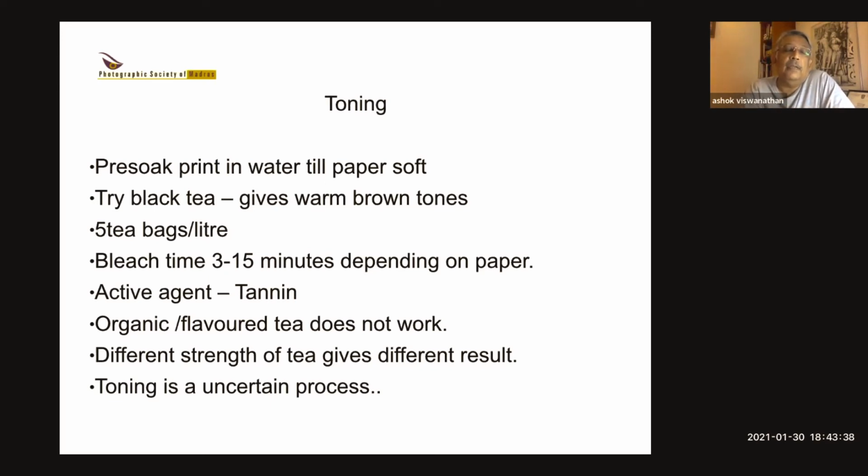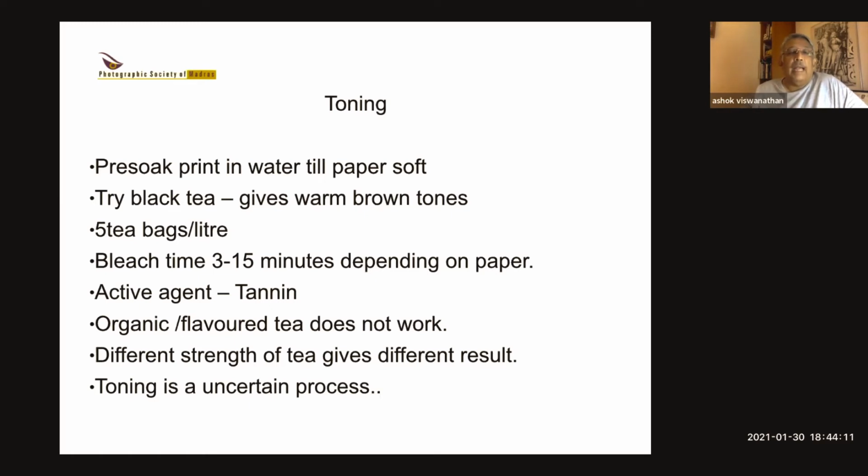The bleach that you can use is what you have in your house, what you put in your washing machine for clothes. Just a teaspoon of that in a tray of water. But it acts very fast, so you can't leave your print in there for too long. It will bleach completely. So just 1 or 2 or 3 minutes. What you need for toning is an active agent called tannin. Tannin is something you'll find in wine or in tea. It's a chemical that helps to break down the cyanotype chemicals and give you the color.